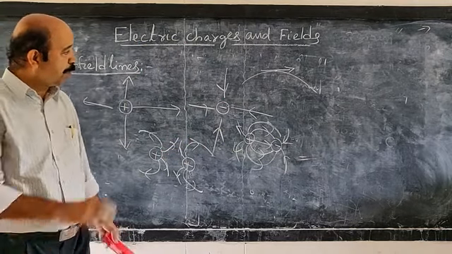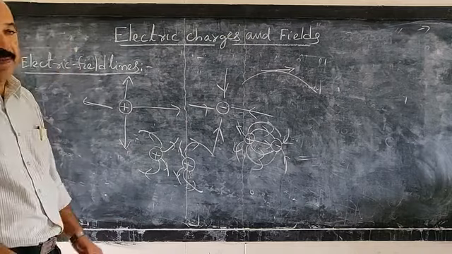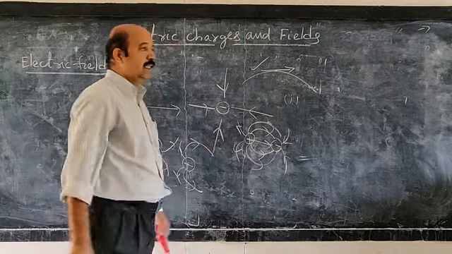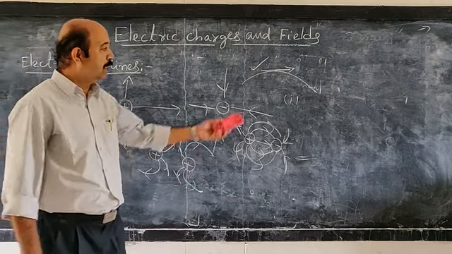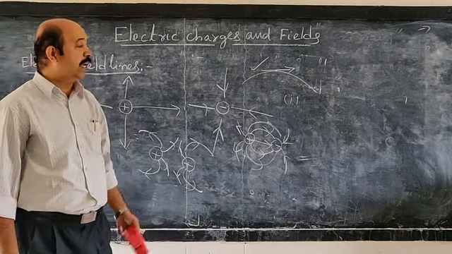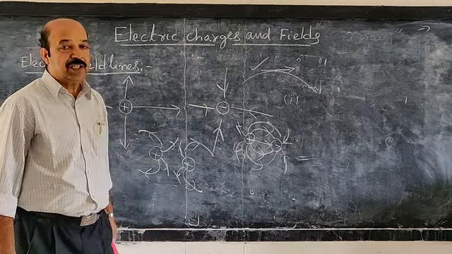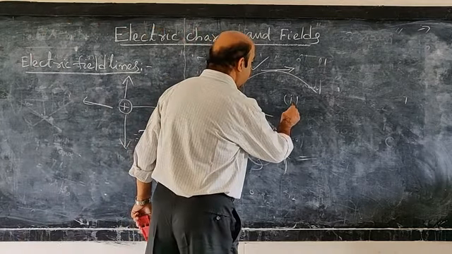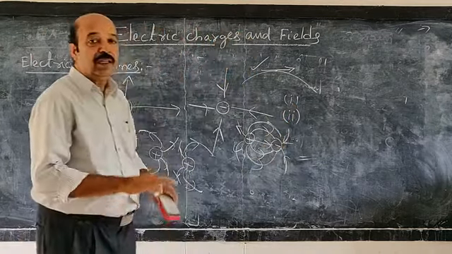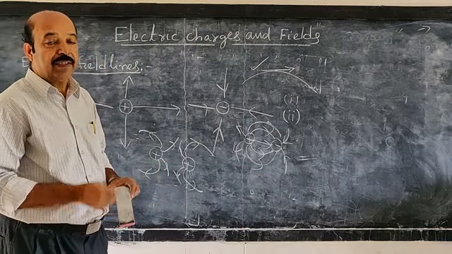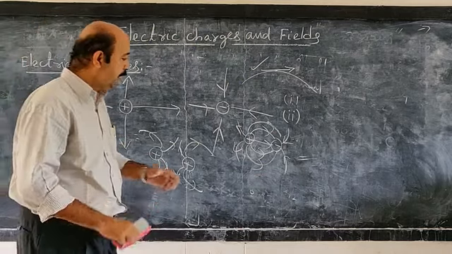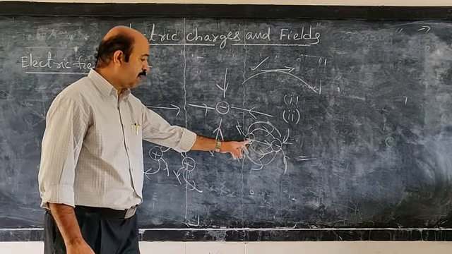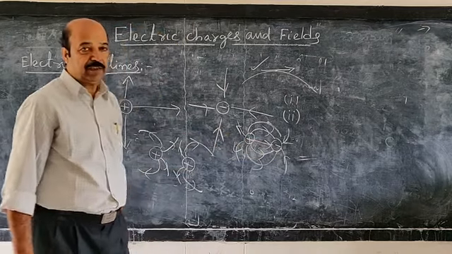So the important properties of field lines are these. One is the definition of the electric field: the tangent drawn at any point on the electric field line gives the direction of the electric field at that point. The second one is that electric field lines are not closed curves. They are continuous. But in the case of an electric dipole, they start from the positive charge and end at the negative charge.